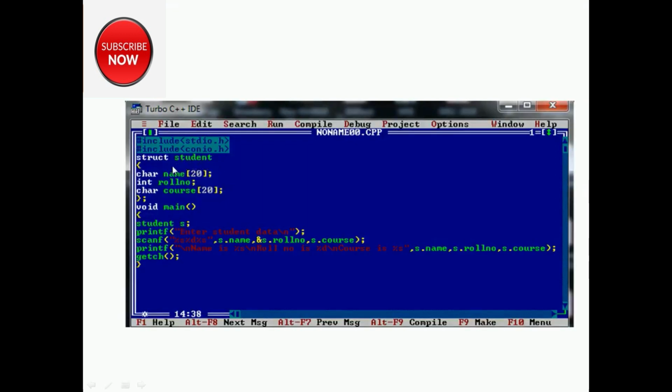So if I want to use this structure, what will I do? I will create the variable of student. So how will I do this? In a simple way, data type then variable name.